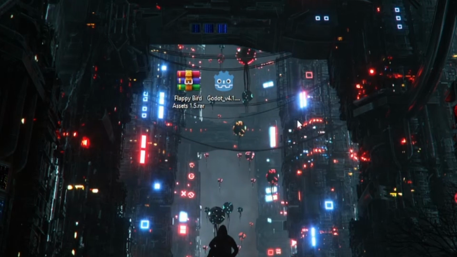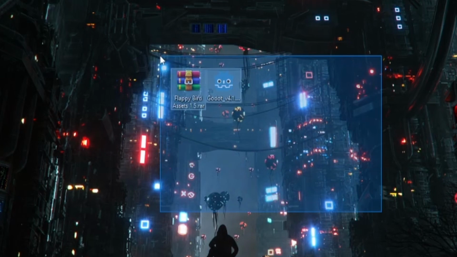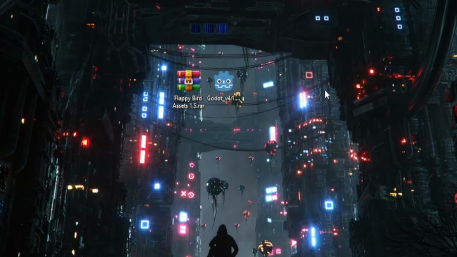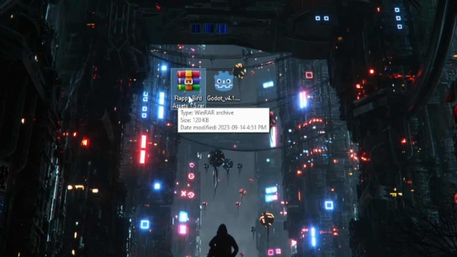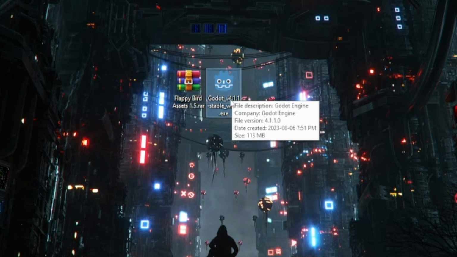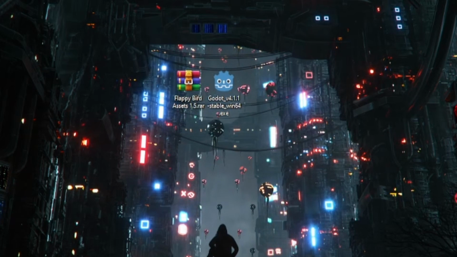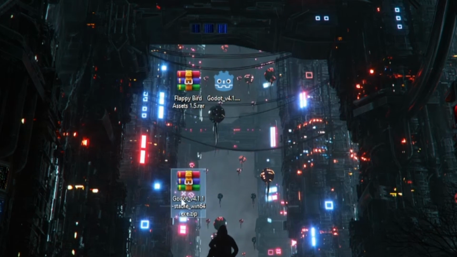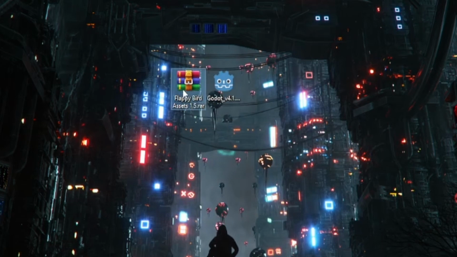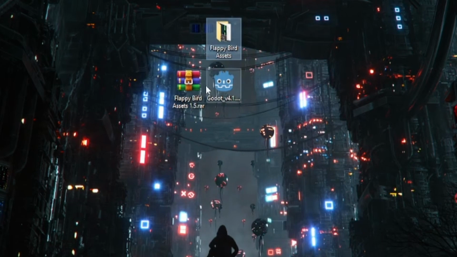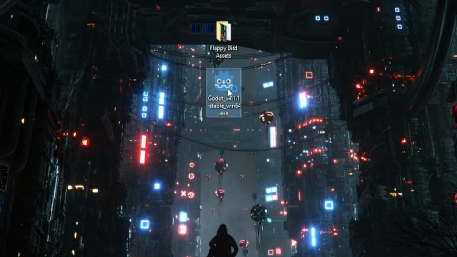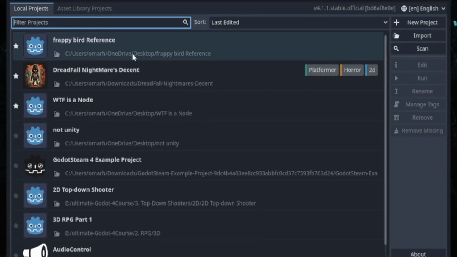Our first step is going to be to get familiar with the Godot engine and actually making sure we have all the assets we need. So here we have our Flappy Bird assets, and we also have the Godot engine executable file. So here was my zip file for that. I'm going to delete that. I'm going to extract this. We have our file here. I'm going to delete this. We're going to launch the Godot executable.